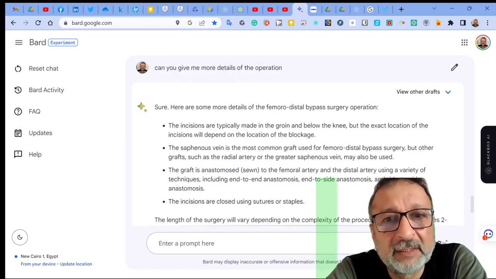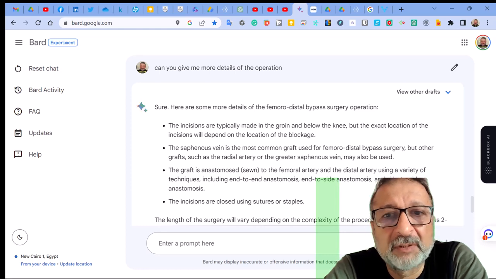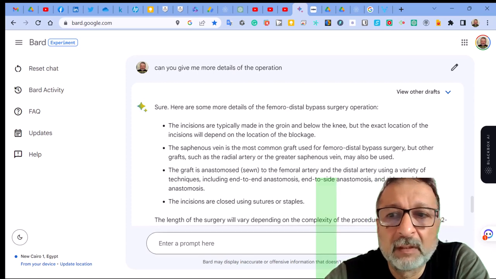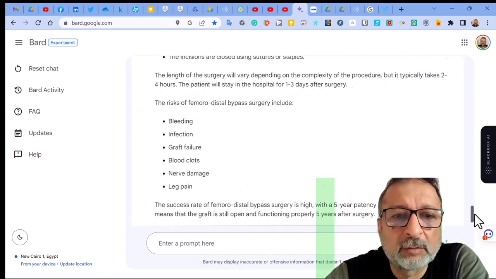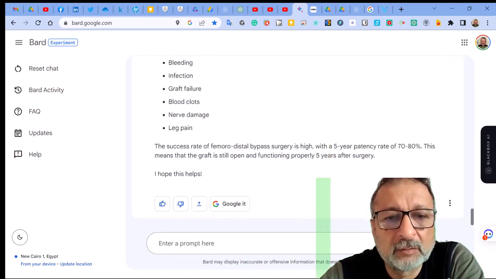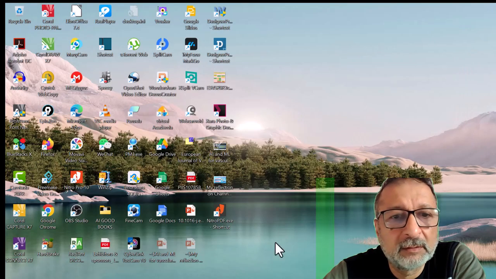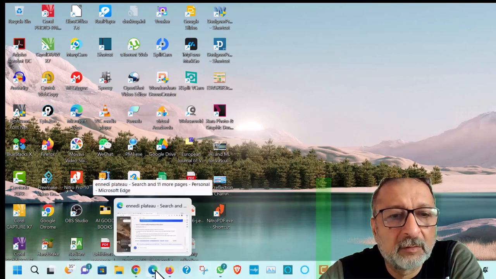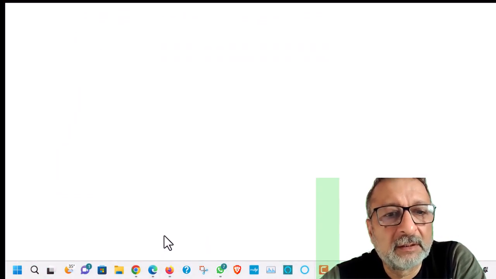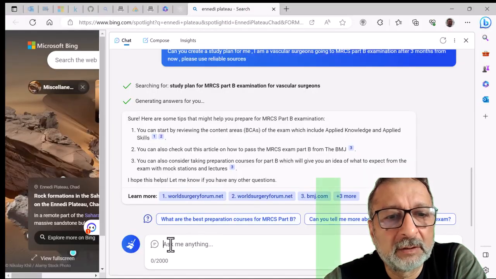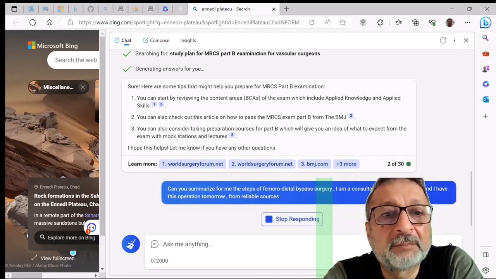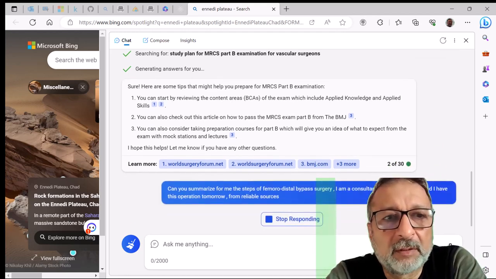Again, it did give a little bit more: incision, typically in the groin and one below the knee. Saphenous vein is the most common graft used. I wouldn't give it a high score. And it mentioned here the complications. So let us go to the last one, which is Bing. So obviously at the moment you can see ChatGPT outperforms the others. And here is Bing, and here is the question. Let us see how it will describe the steps of the femorodistal bypass procedure.